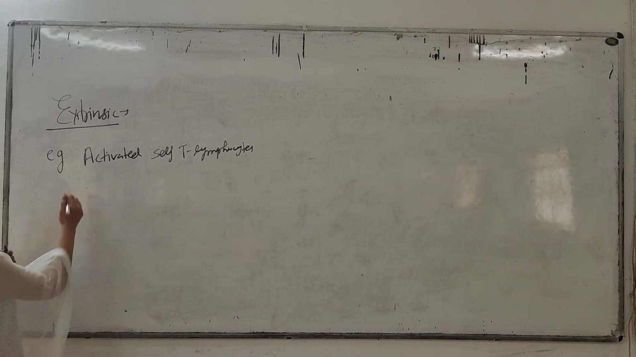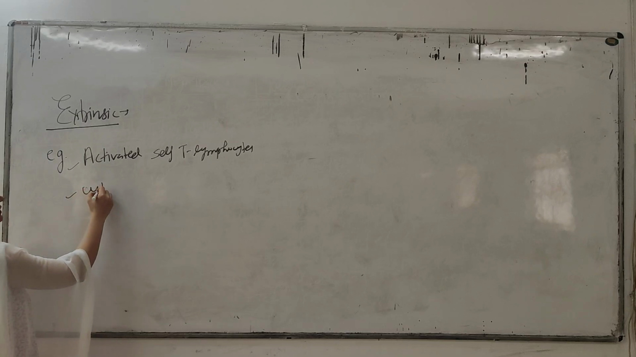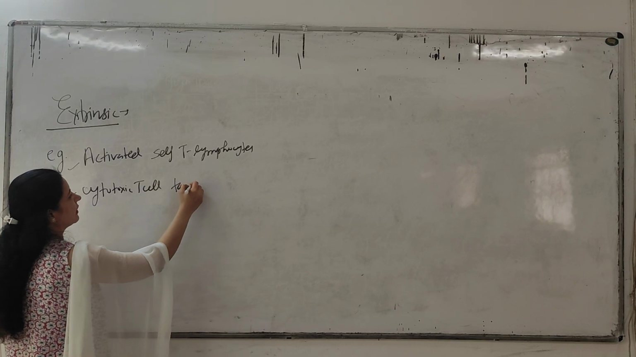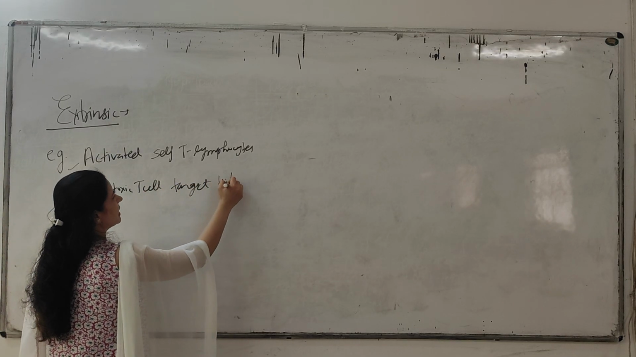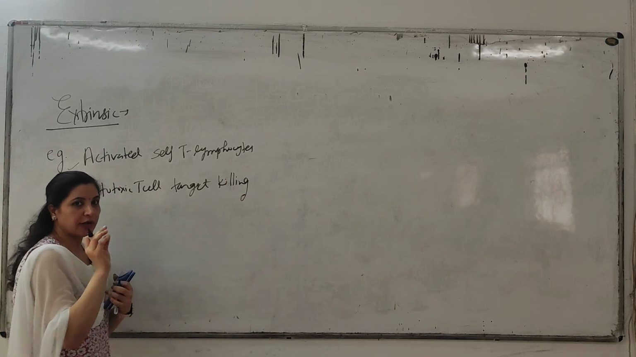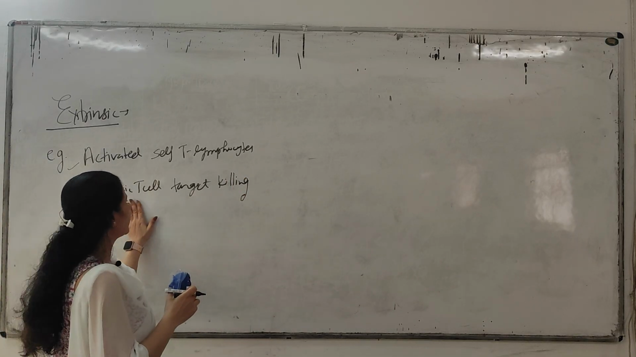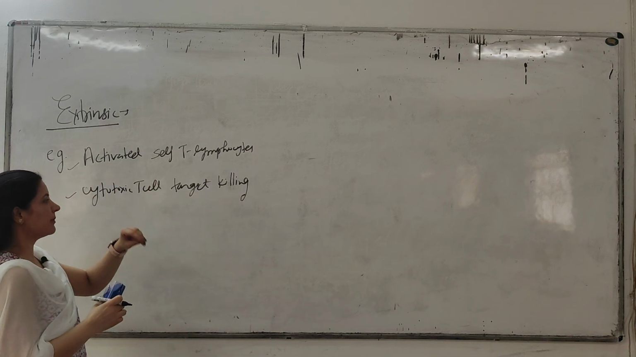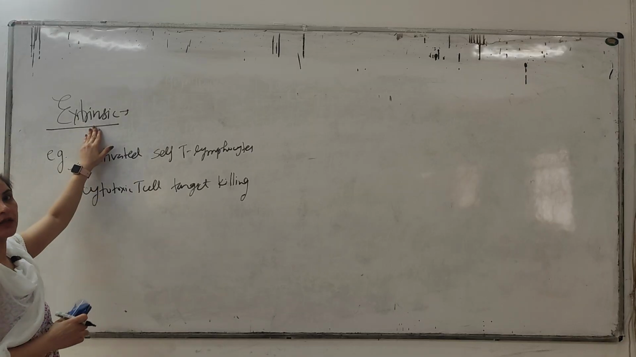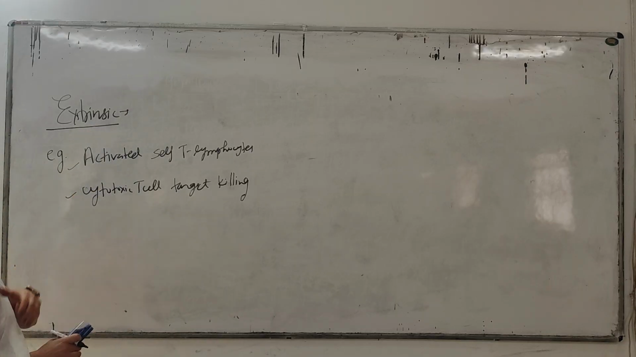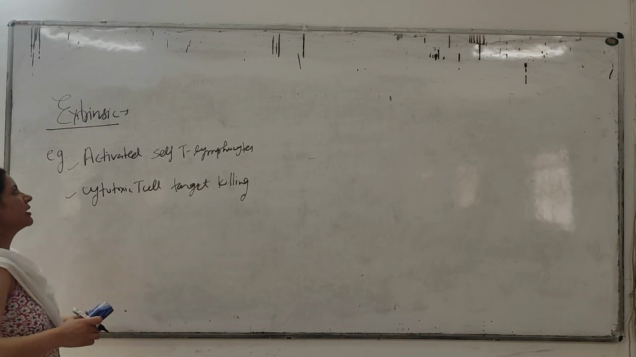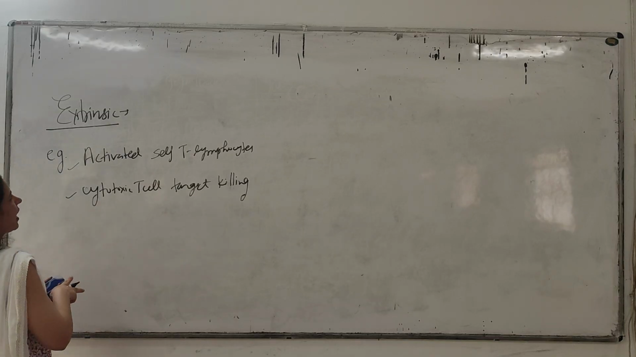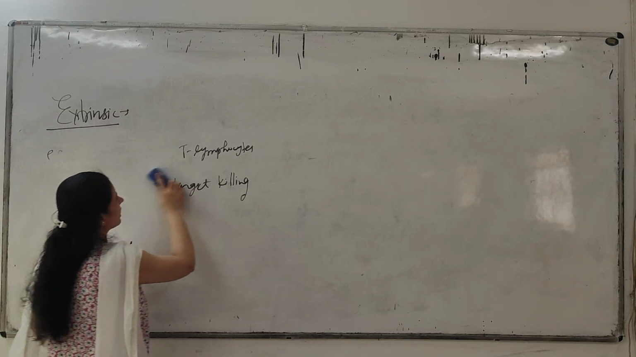Or second, target killing by cytotoxic T cells. When the cytotoxic T lymphocytes cause target killing, the killing of that cell by the cytotoxic T cell happens by this extrinsic pathway. So these are the two examples in the body where the extrinsic pathway of apoptosis will occur. Now we will understand how this process of the extrinsic mechanism will occur inside the body.